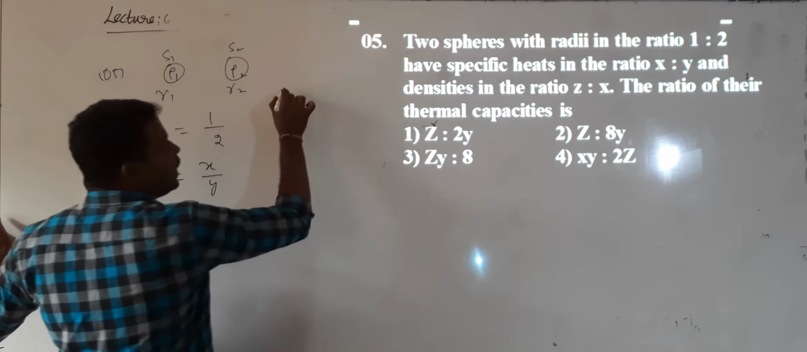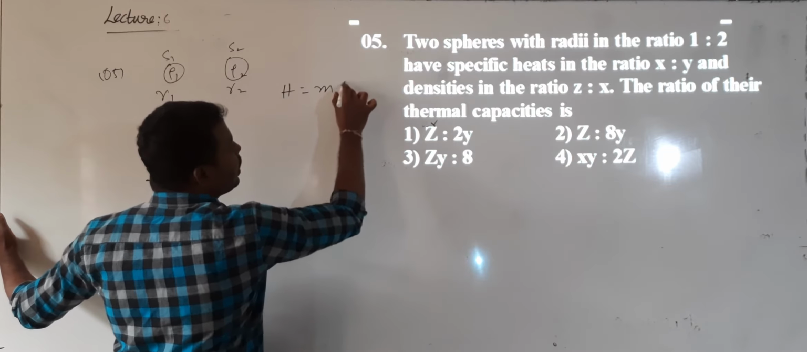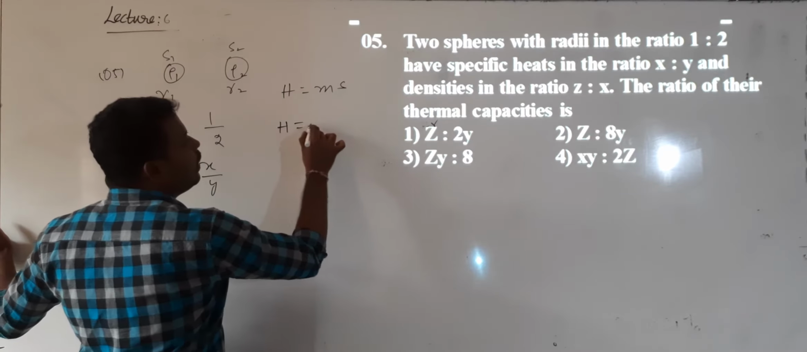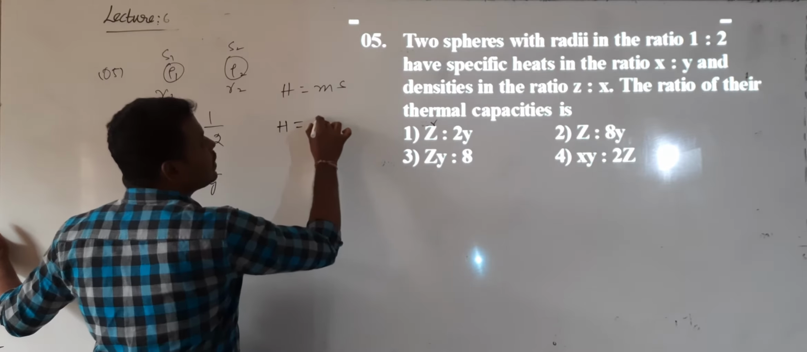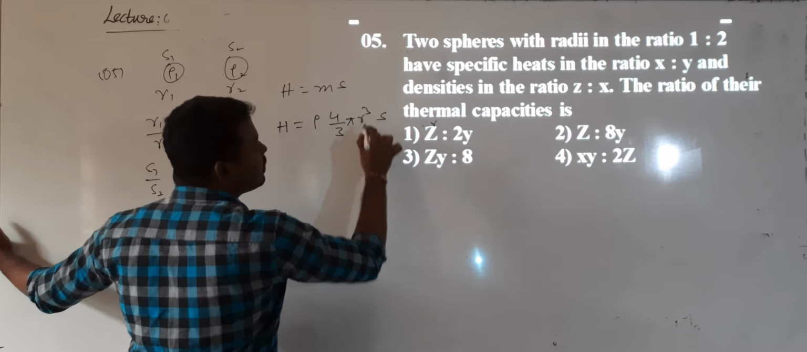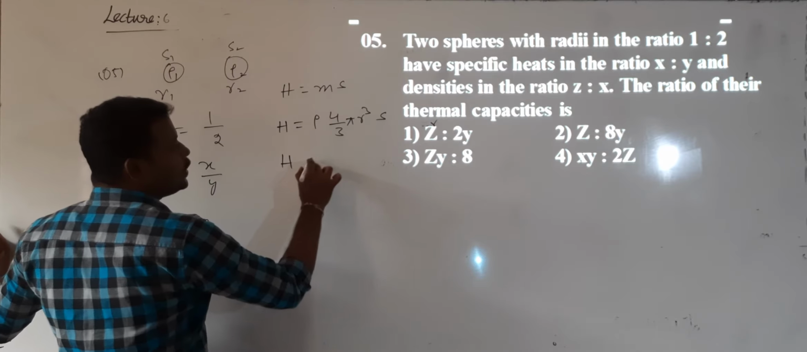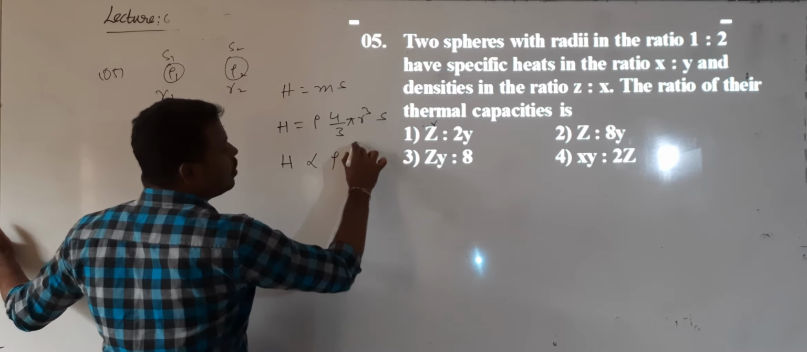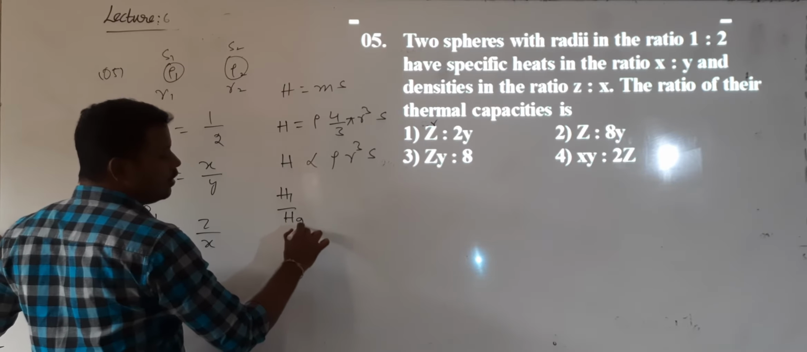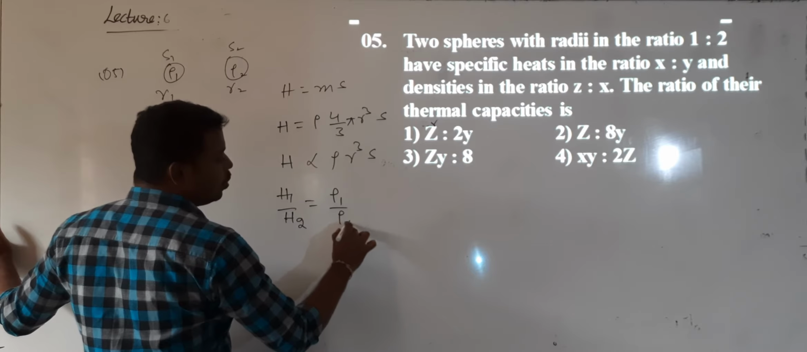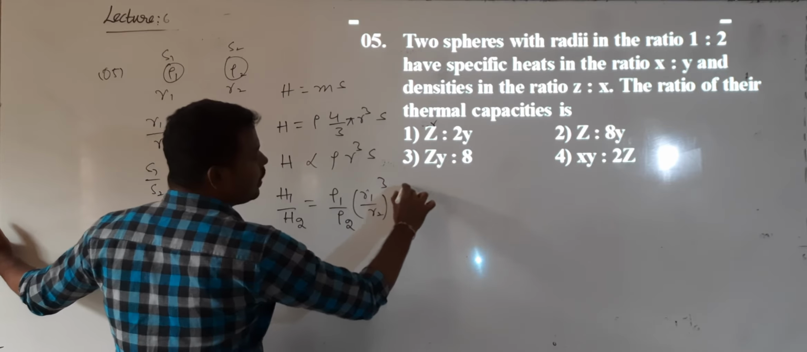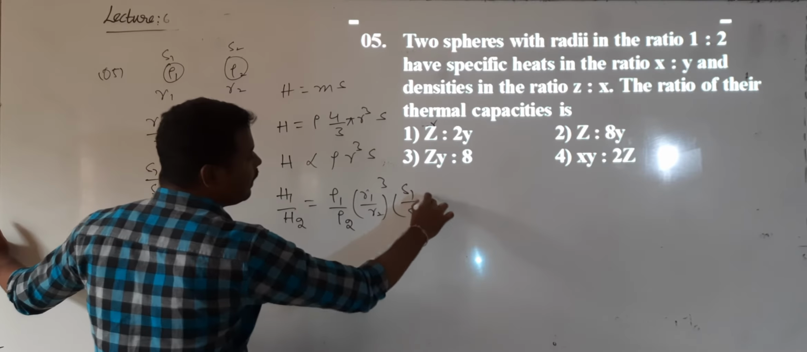So what is the formula for H? H is equal to M into S. Can I write the mass in terms of volume and density? For a sphere, mass is equal to density into volume, 4 by 3 pi R cube, into S. From this, H is directly proportional to rho into R cube into S. From this, H1 by H2 will be equal to rho 1 by rho 2 into R1 by R2 whole cube into S1 by S2. Correct?